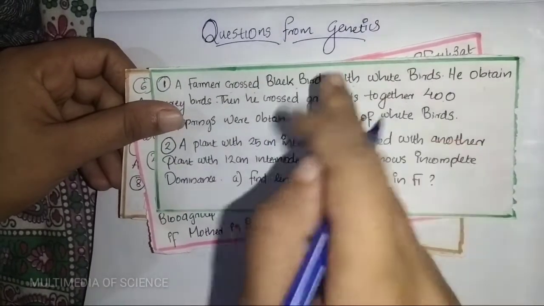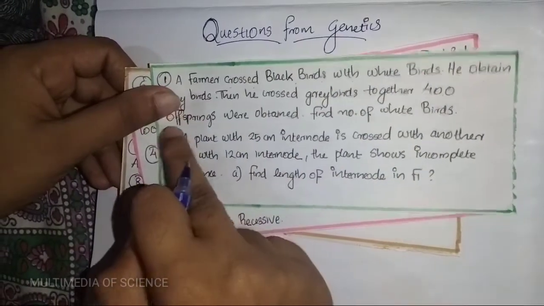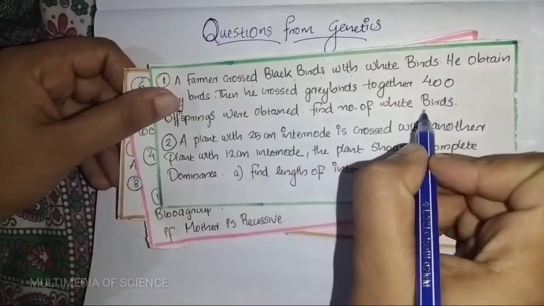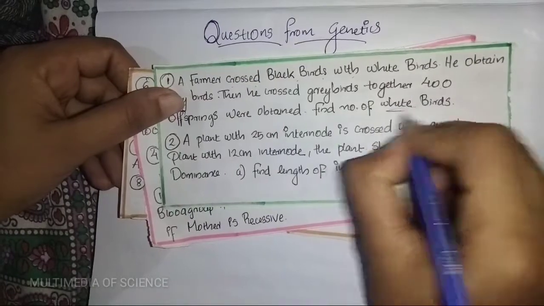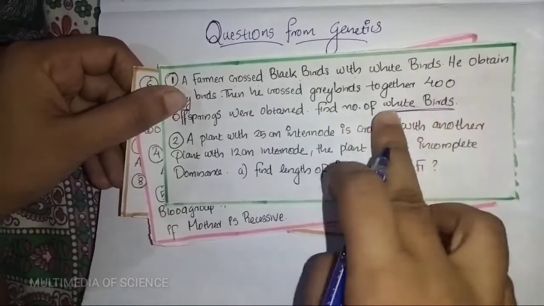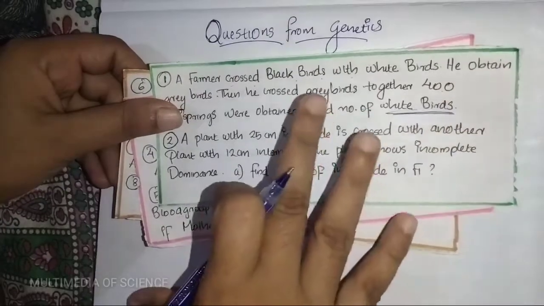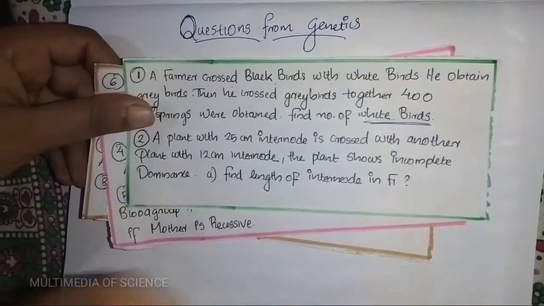That means the F1 generation gets self-fertilized to form 400 offspring. Find the number of white birds. That is the question. So let's watch this video and study well.